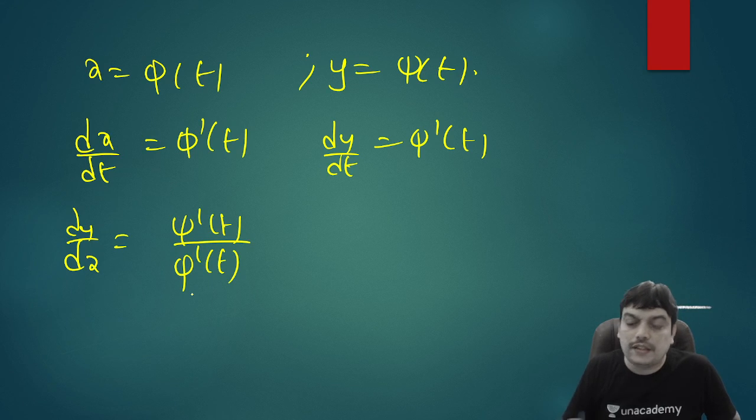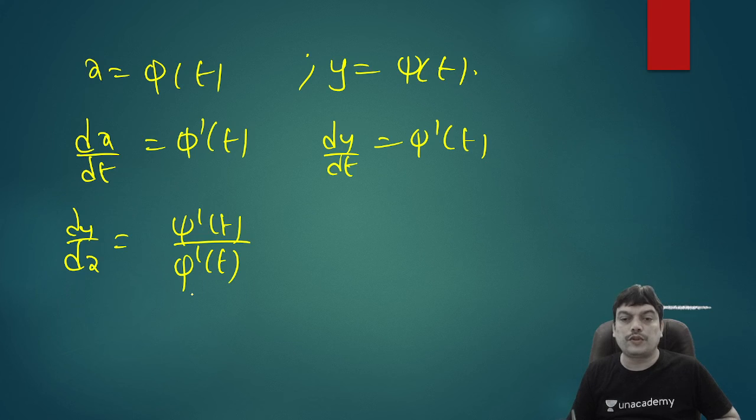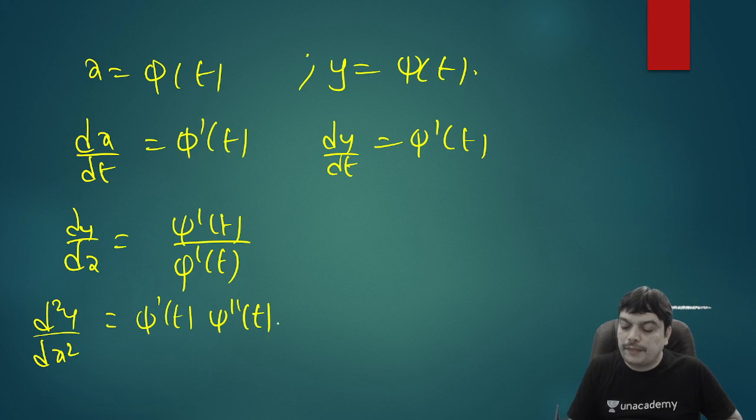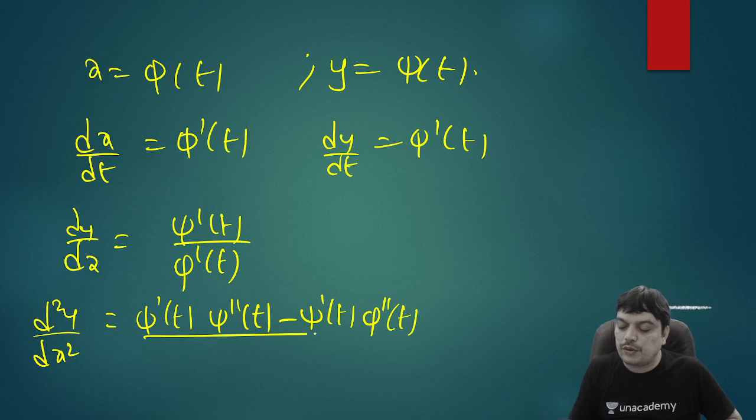In short, you can change the psi dash and phi dash, of course. Now, but I'll keep it like this and finally conclude the answer. If you want d square y by dx square, you have to differentiate again with reference to x. So apply quotient rule, that is phi dash of t into psi double dash of t minus psi dash of t into phi double dash of t divided by phi dash of t whole square.